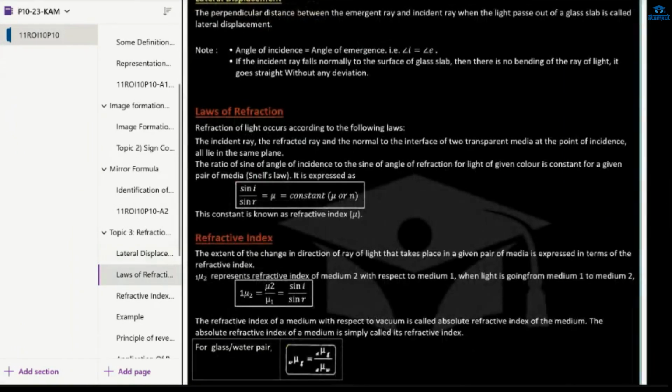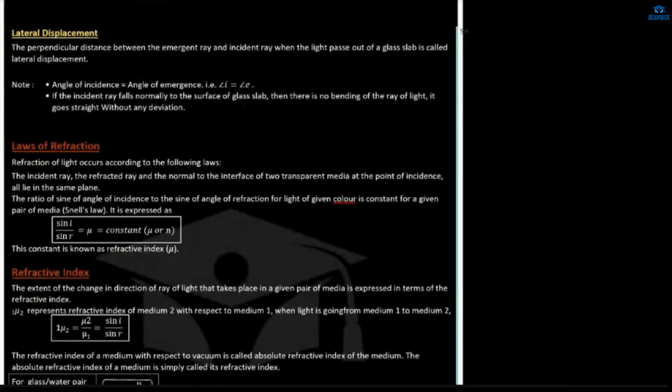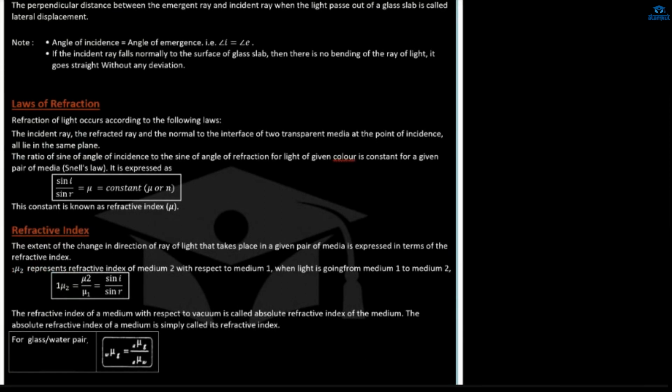Okay. Lateral displacement we have already studied, and then the laws of refraction. There are again two laws of refraction, likewise we studied two laws of reflection, right? One was what? The first law of reflection was what? Joseph, can you tell me the first law of reflection?